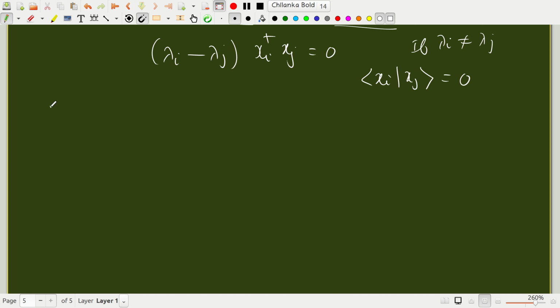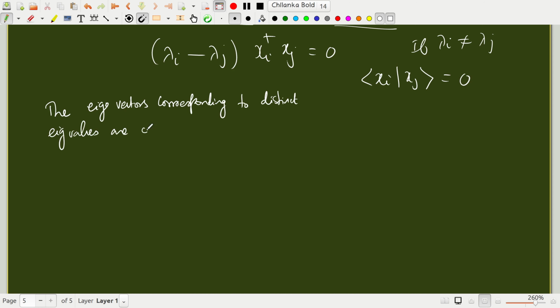So let me write this. What we have shown is that the eigenvectors corresponding to distinct eigenvalues are orthogonal.